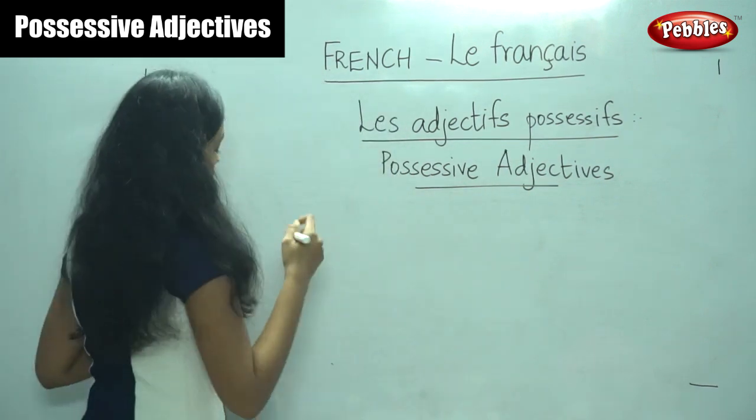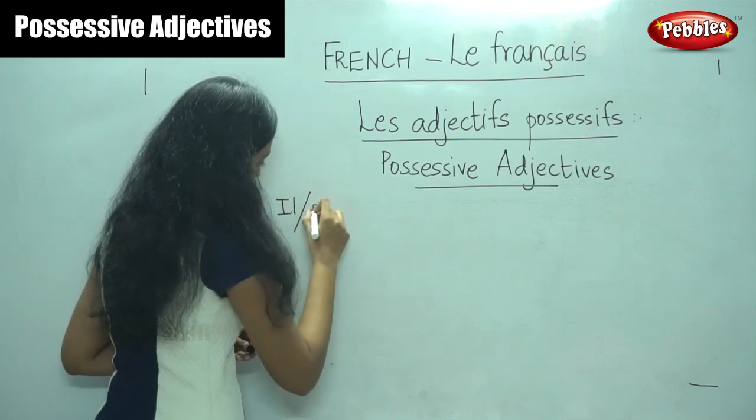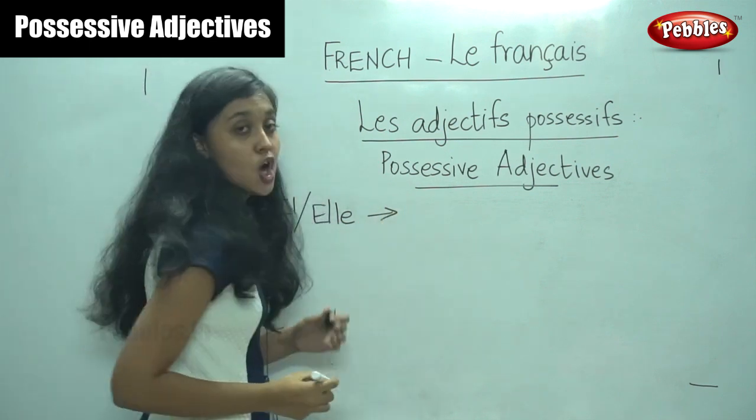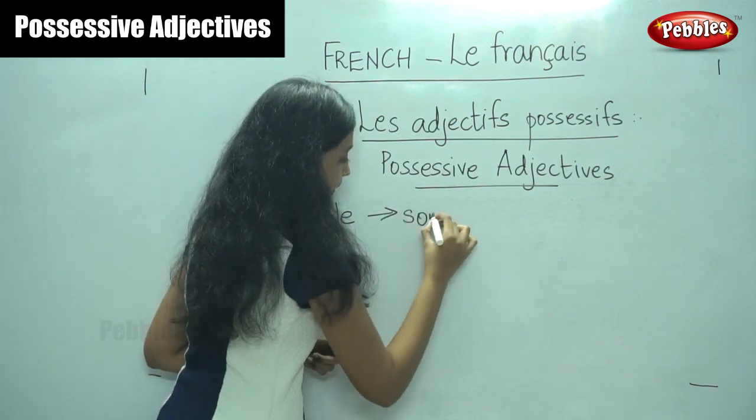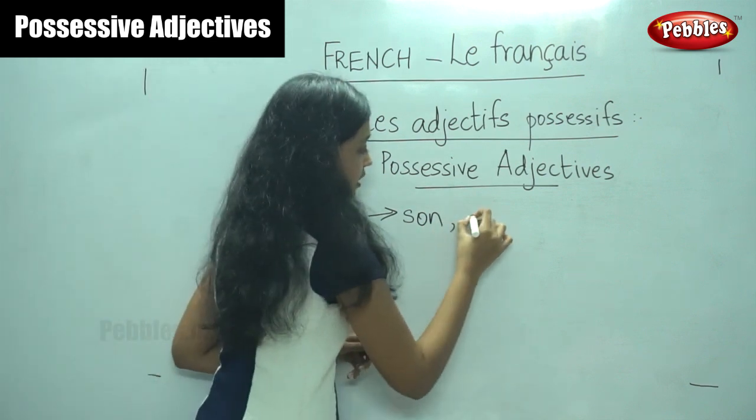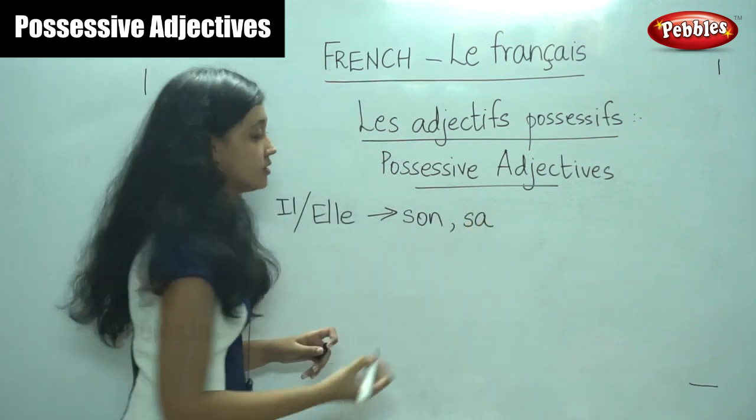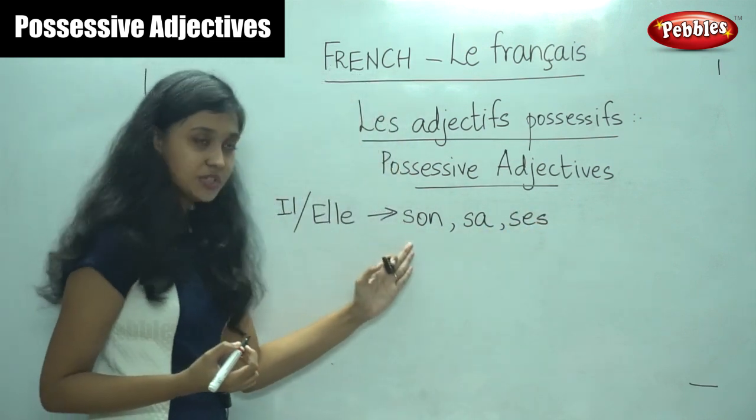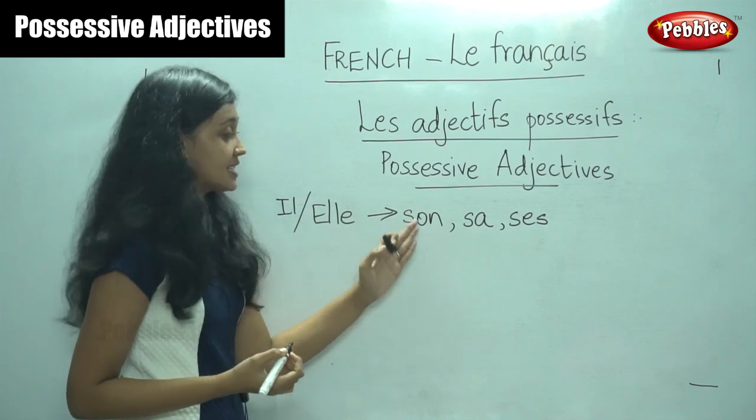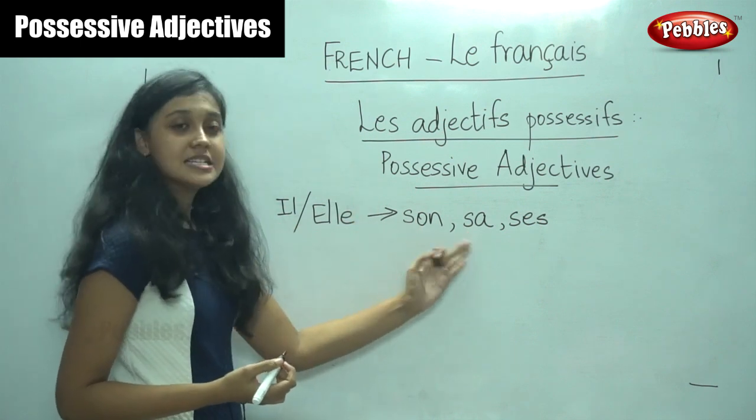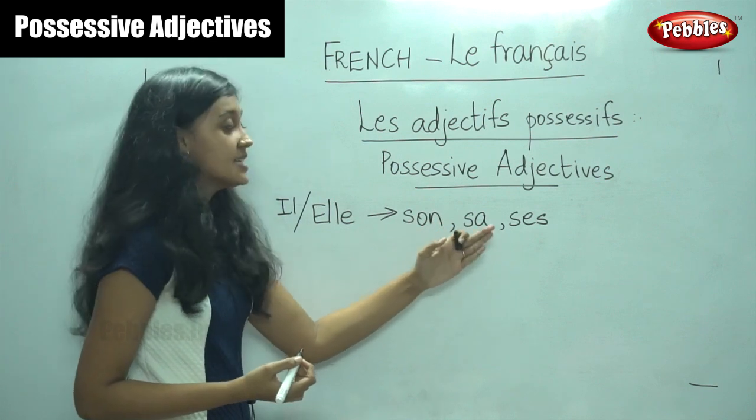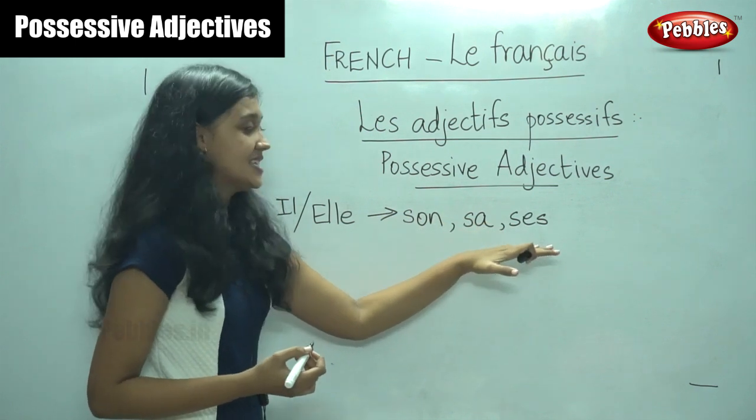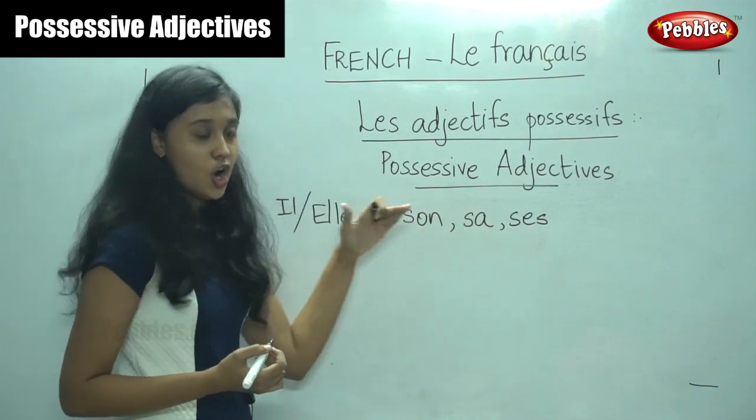Shall we move on to the next? For il or elle, we have the same. It is son, sa, ses. Son, as you would have guessed, comes before a noun that is masculine singular. Sa comes before a noun that is feminine singular. And ses comes before a noun that is in the plural form, either masculine or feminine.